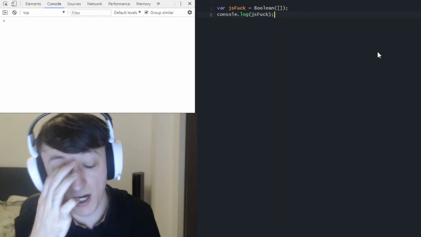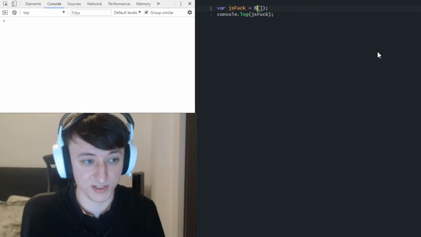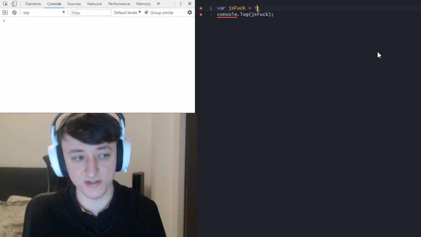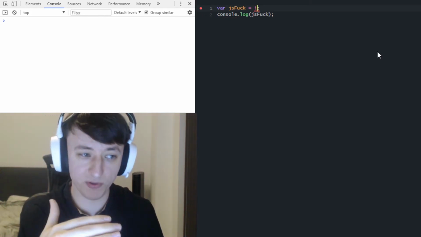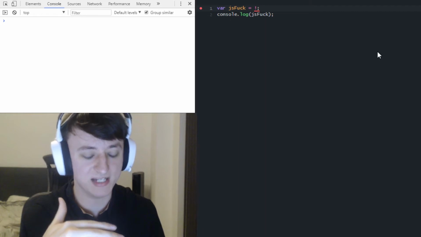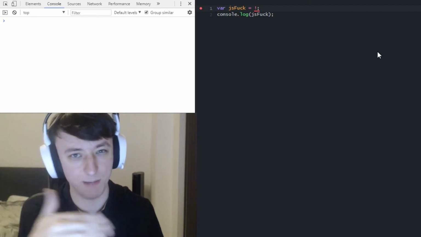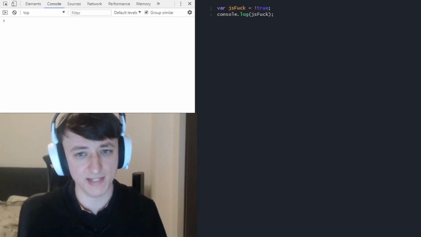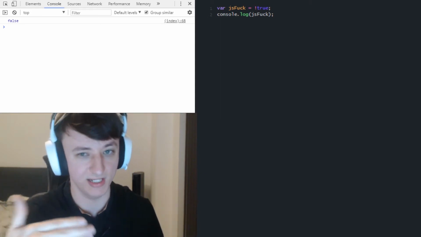Now we obviously can't use the word Boolean because it is not part of the 6 characters we're allowed to use as part of JSFuck, but what we can use is an exclamation mark. When we use the exclamation mark as an operator, it acts as the not operator, which reverses any Boolean that follows it. So if we give it a true and run that, it gives us a false, because it's saying it's not true, meaning it's false.